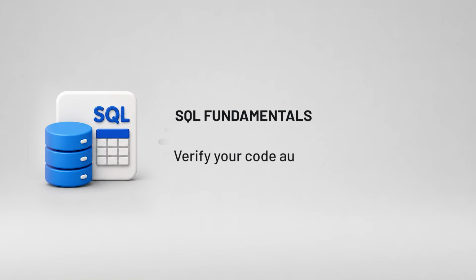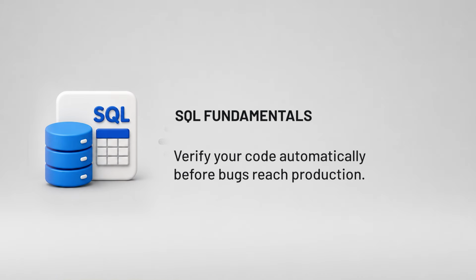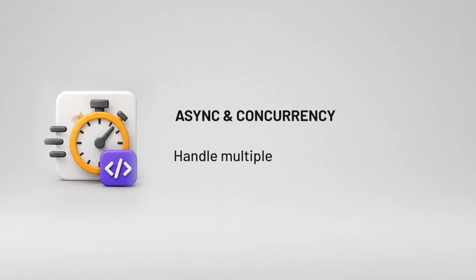Once your code is tested, you also need somewhere real to put your data, which is where databases come in. Learn SQL fundamentals and get comfortable with something like SQLite or PostgreSQL. Almost everything you build eventually needs to remember something, and this is how. Then there's async and concurrency, and this is how your code handles multiple things at once. Kind of like preparing your sides as you make your main dish. For now, just understanding what async IO is and why it matters is just fine. You'll get hands-on with it the more you build real projects.